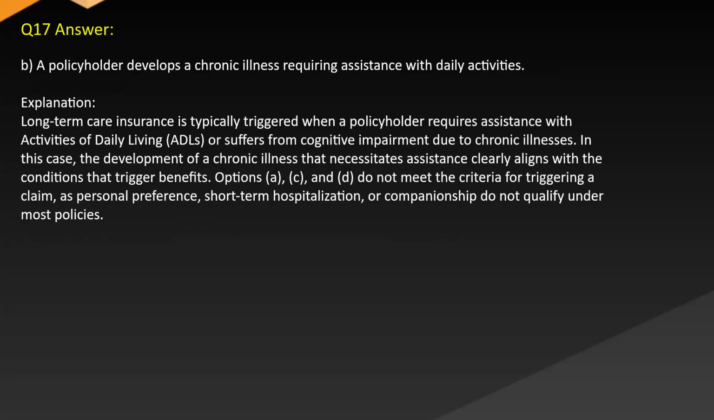Answer: B. A policyholder develops a chronic illness requiring assistance with daily activities. Explanation: Long-term care insurance is typically triggered when a policyholder requires assistance with activities of daily living, or suffers from cognitive impairment due to chronic illnesses. In this case, the development of a chronic illness that necessitates assistance clearly aligns with the conditions that trigger benefits. Options A, C, and D do not meet the criteria for triggering a claim, as personal preference, short-term hospitalization, or companionship do not qualify under most policies.